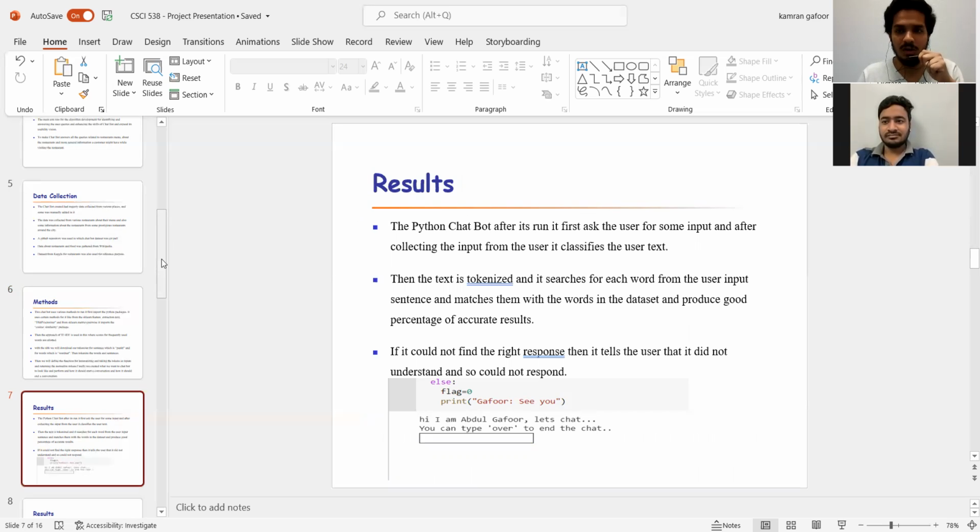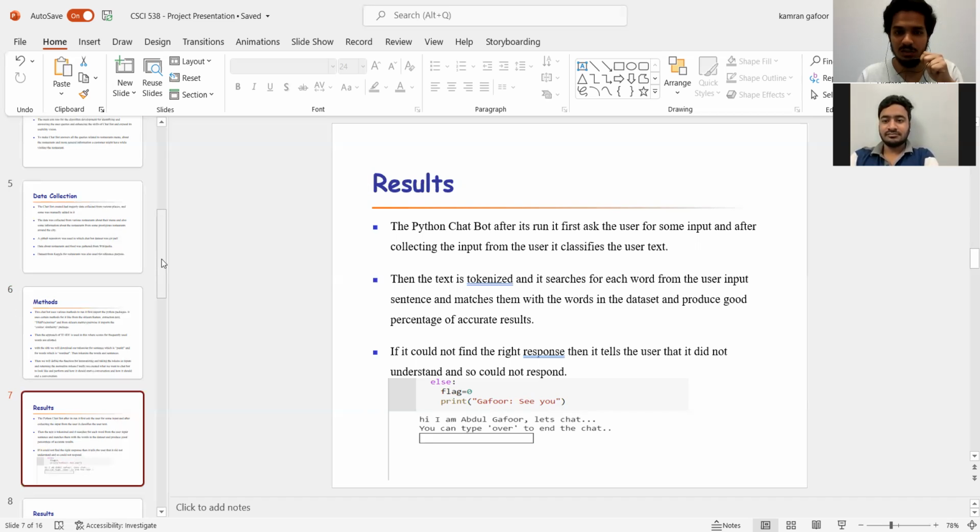Okay, so what does the chatbot finally output? As soon as the user inputs some sentence, like show me the best restaurant or anything, whenever the user inputs any sentence into it, it first tokenizes the sentence into different words, and using Punkt, WordNet and lemmatization, similar words are grouped, such that all different words are put into different clusters and tokens, and they are classified basically.